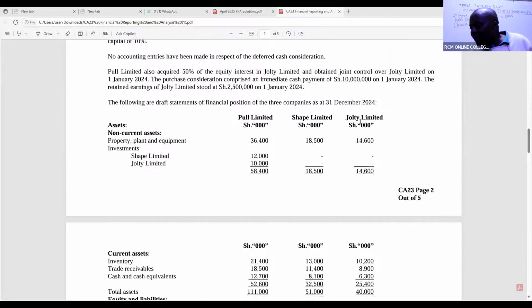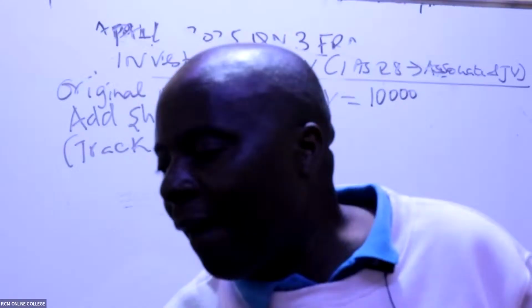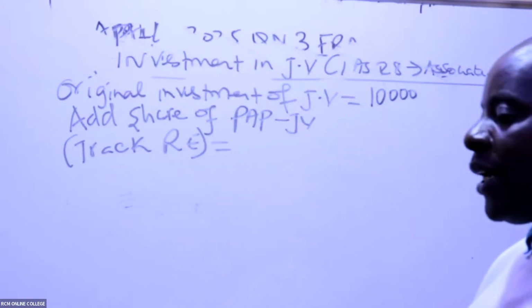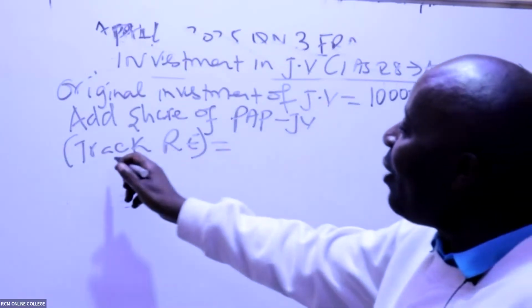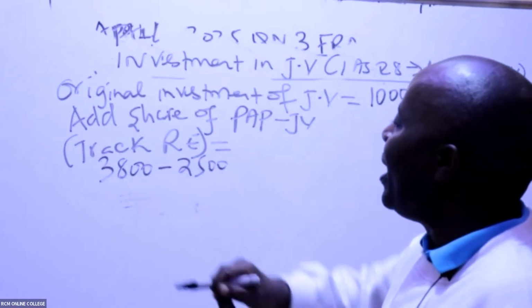Na hii Jolti, by the end of the year, the retained earnings were worth 3,800. So I can see the growth, which is the post-acquisition profit, will be 3,800 minus 2,500. We track retained earnings growth.